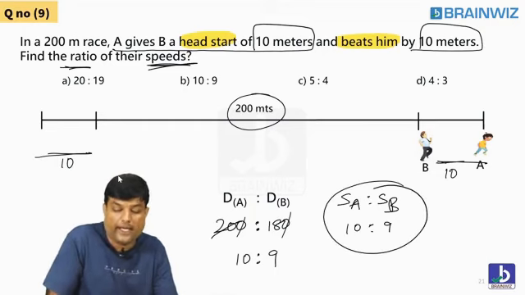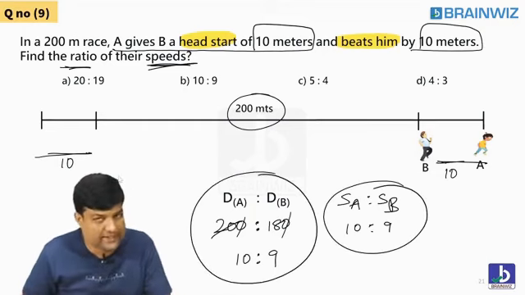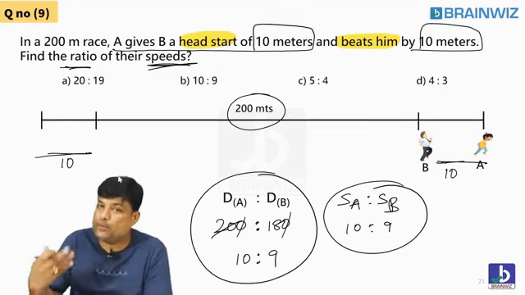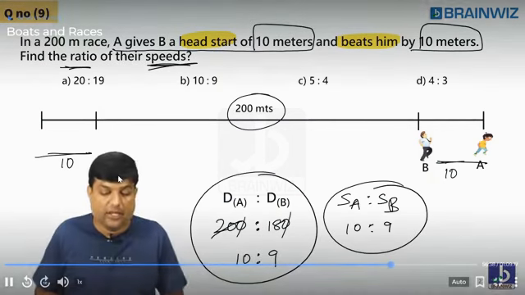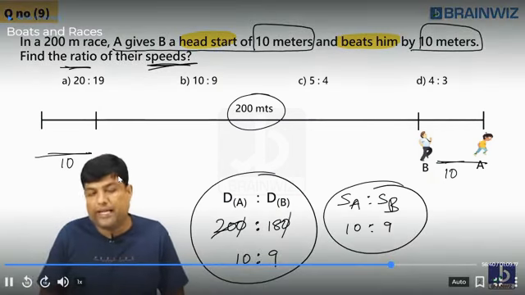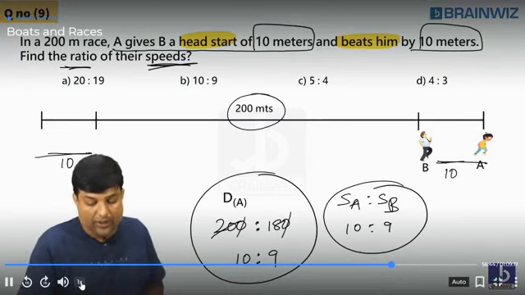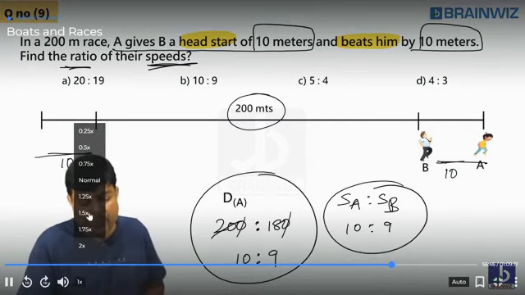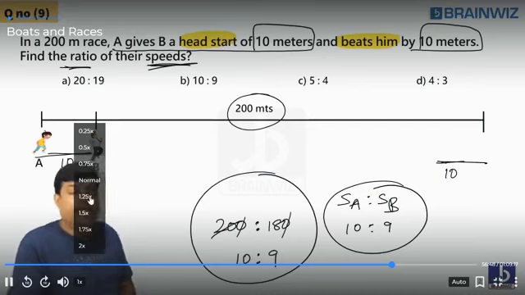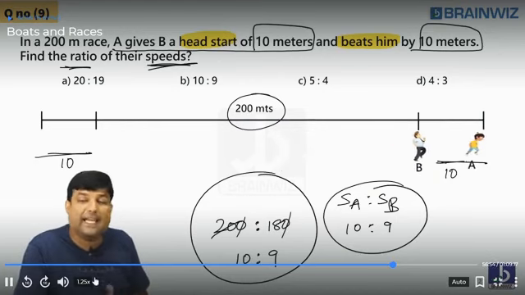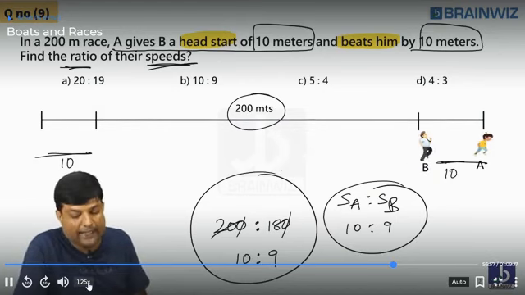Yes. Why? Because we have learned the basics. Sir, time taken is same for them. So whoever has more speed, he will cover more distance. Understood, everybody? Chaliye, I hope that you have understood this races question. Yes or no? Do you want to see it again? Clear? You can just try to check it out here. Okay? Clear? Listen, everybody. A and B. Clear? So even though he's standing 10 meters behind, still he is winning the race by 10 meter. How is that possible? His speed is more. Are you understanding, everybody? Chaliye.